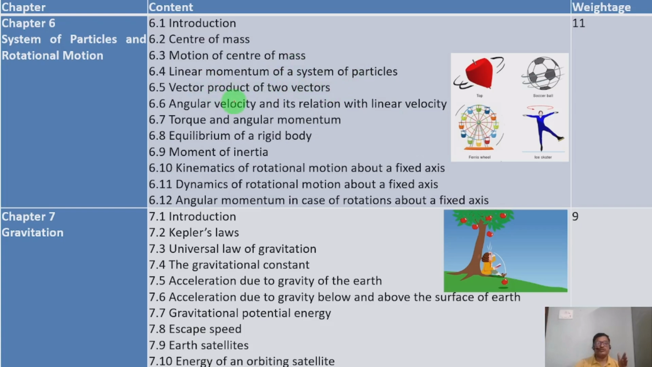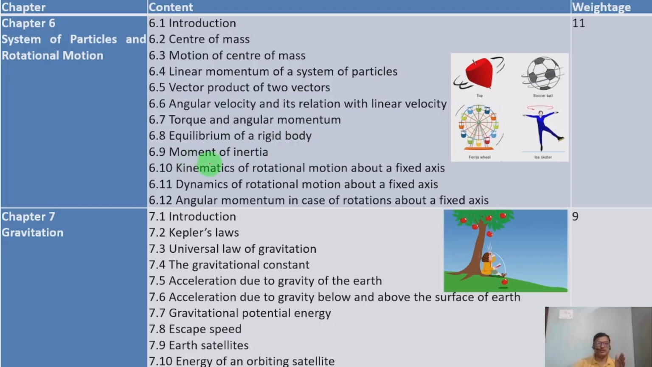Then 6.5 vector product of two vectors. And 6.6 angular velocity and its relation with linear velocity. Linear velocity is when it is moving in a straight line. Angular velocity is the velocity it has while turning through a particular angle. 6.7 torque, twisting moment and angular momentum. 6.8 equilibrium of a rigid body. If a rigid body is there, how it has equilibrium.